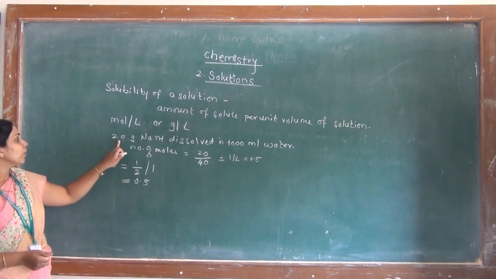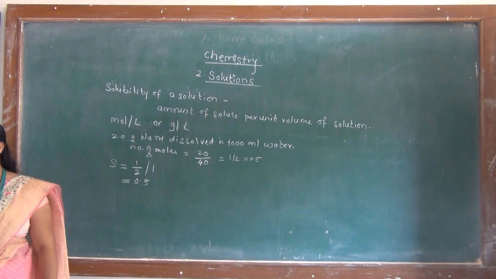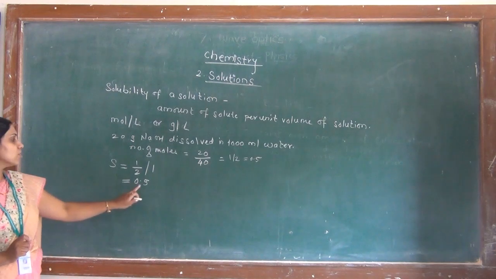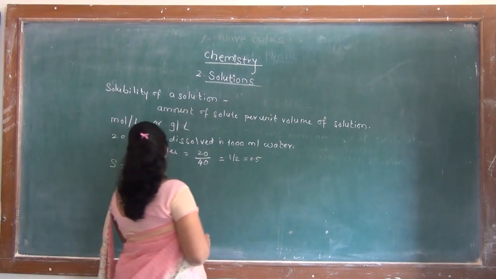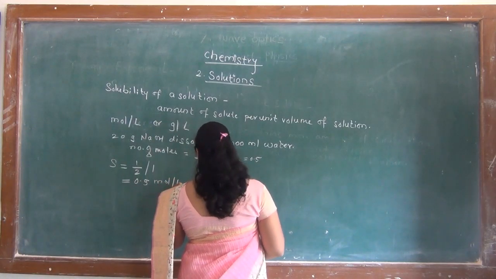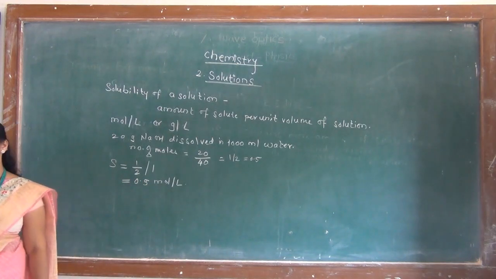So, when 20 gram of NaOH is dissolved in 1000 ml water, the solubility of solution is 0.5 mole per liter. This was about the solubility of the solution.